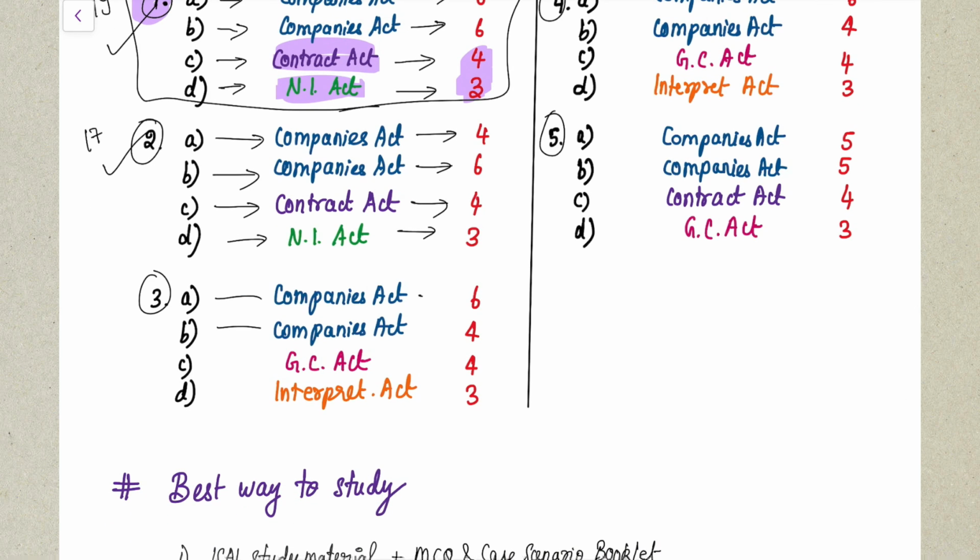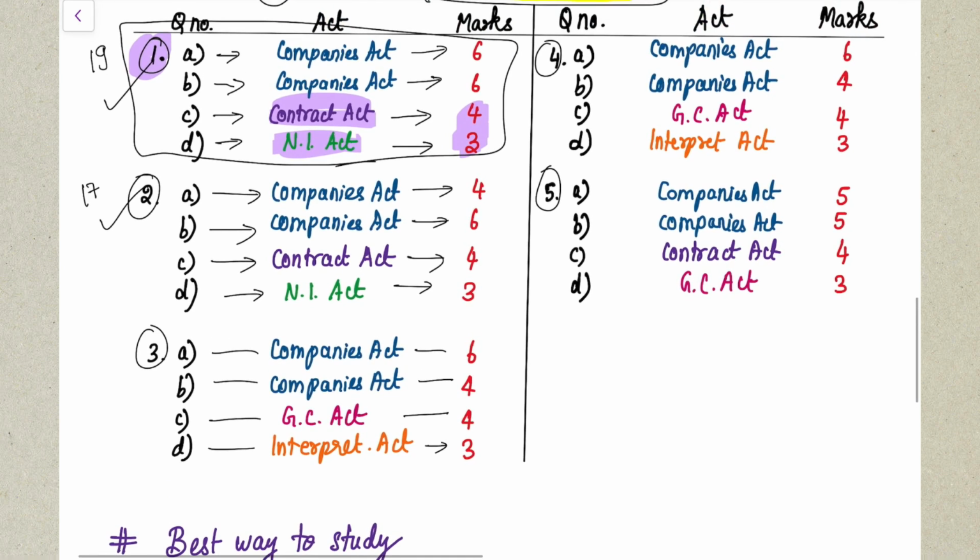A and B part is from Companies Act for 6 marks and 4 marks respectively. And your C part is from General Clauses Act for 4 marks. Your D part is from Interpretation Act for 3 marks. Then in your fourth question, you again have your first two questions same as 6 marks and 4 marks from Companies Act. Subsection 3 General Clauses Act of 4 marks and Interpretation Act for 3 marks, which is your D question. And finally, your fifth question, subsection A, subsection B from Companies Act, which will come for 5 marks each, and subsection C from Contract Act for 4 marks, and subsection D from General Clauses Act for 3 marks.